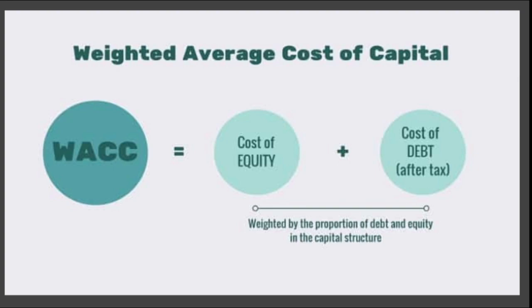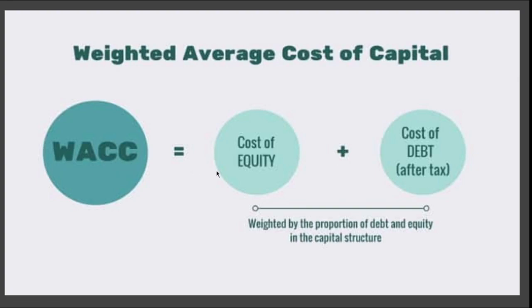Of course, as discussed earlier, preference share capital is not used especially in India, and most companies do not entertain it. So we are left with only two: cost of equity and cost of debt. That is how the weighted average cost of capital is going to be calculated.